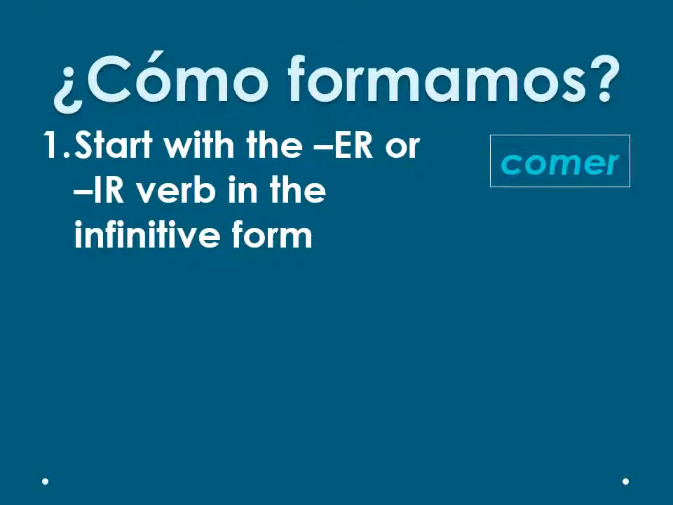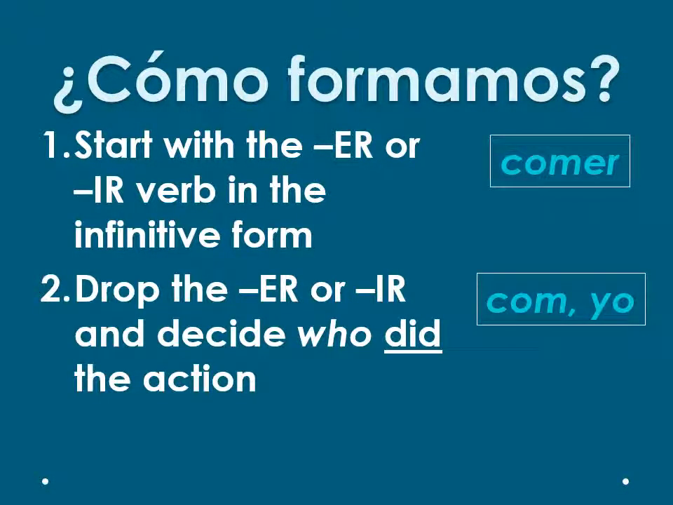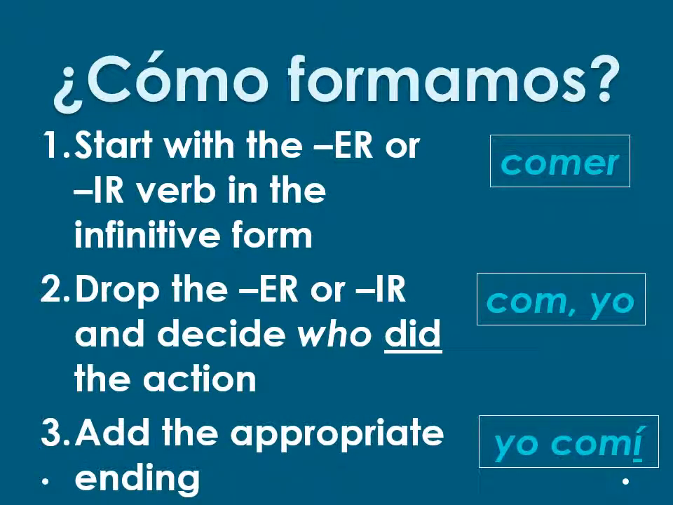Parte 1. Start with the ER or IR verb in the infinitive form. This means that the verb is not conjugated and still has the ER or IR at the end. For example, comer. The second step is to drop the ER or IR and decide who did the action. For example, when you drop the ER off of comer, the only letters you are left with are COM. If you are trying to describe the yo form, you need to add the correct ending. Por ejemplo, yo comí.